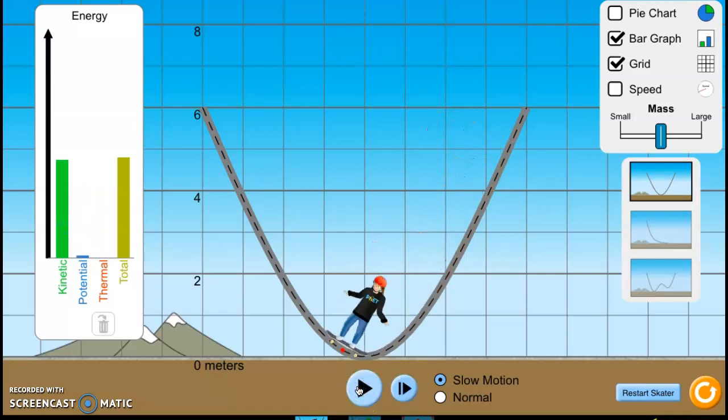Bam, right there, okay? So KE max is at the very bottom. You should know PE equals 0 when KE equals max, and KE equals 0 when PE is max. And you should know total energy never changes, and you should know that total energy equals kinetic energy plus potential energy.